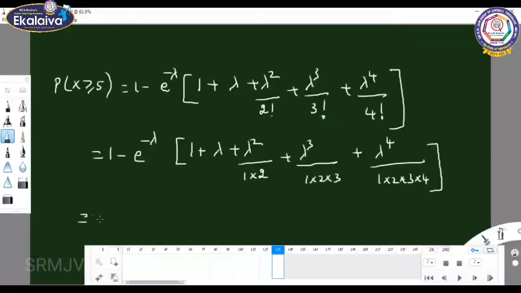What is the lambda value? Lambda value is 2.5.